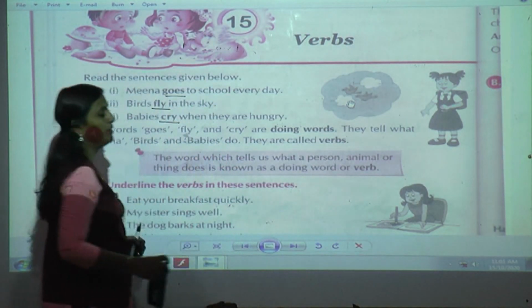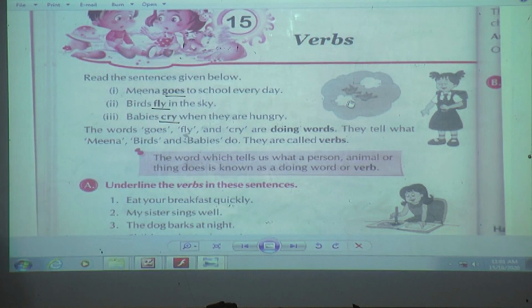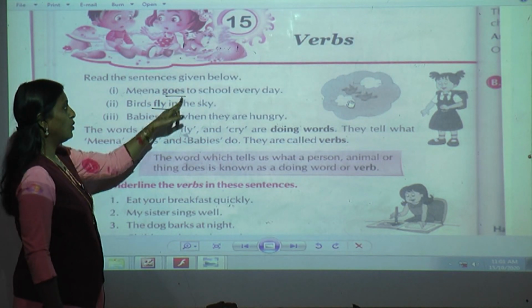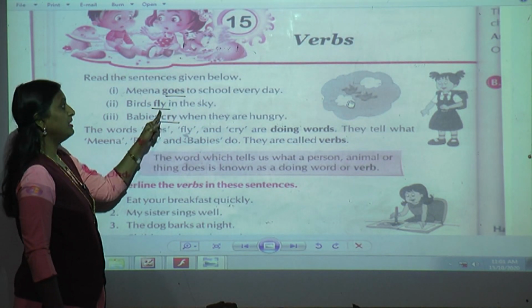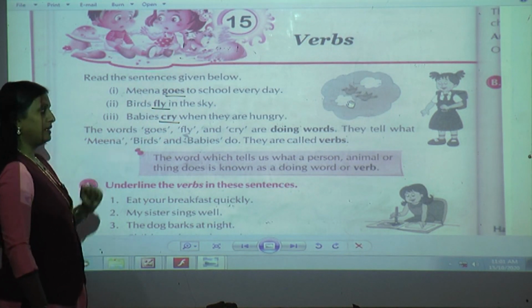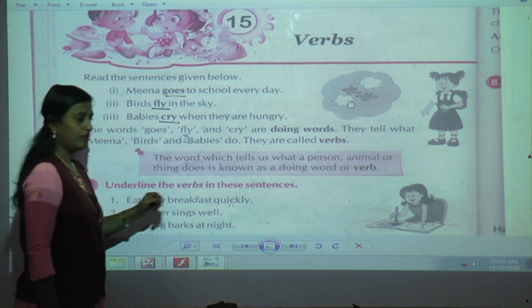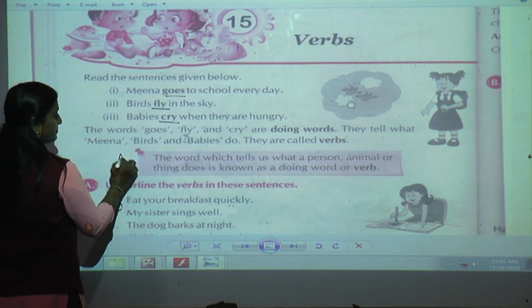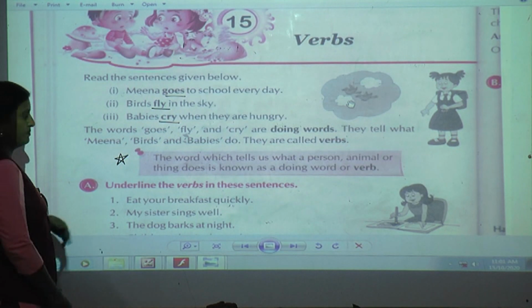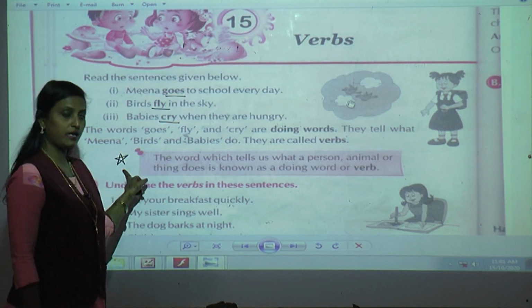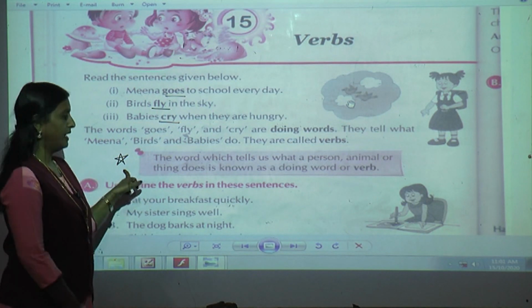Do you want me to repeat? Again, I'll say, can you see in these three sentences, goes, fly and cry? This shows what the nouns, that is Meena, birds and babies, are doing. They are doing words, so they are called verbs. Now we'll see the definition of verb. Make a star, and you know for what we make a star? Yes, we have to learn this definition.